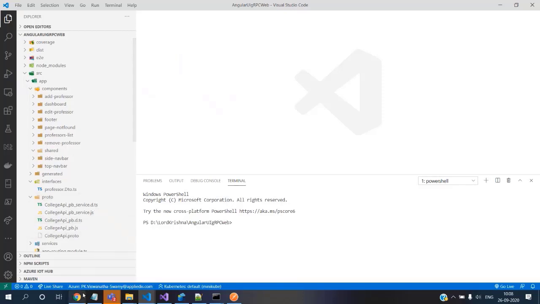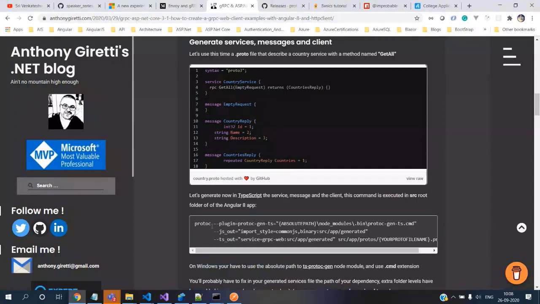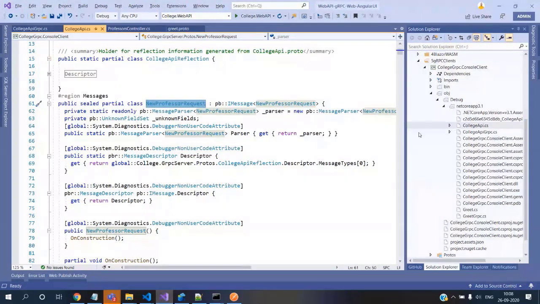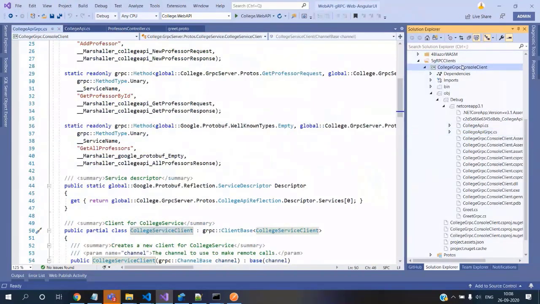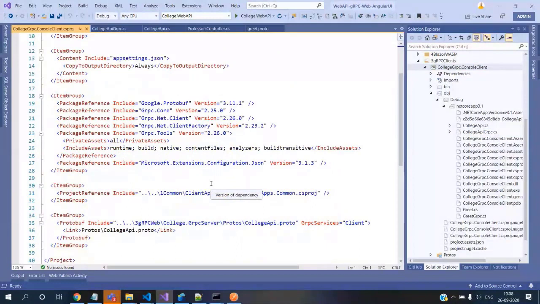Okay. That being said, let's spend one more minute to understand what is this protoc, because we never focused on this when we did the C Sharp one. All we did was add this proto file and build it, and it gets created automatically. Multiple times we have seen that all we need to tell the tooling is, take this proto from this location and create the client components. Now the tooling is taking care of everything on our behalf. We never need to sweat. Now coming back to this, we have to sweat. So that's a good thing. We are learning a little bit more.